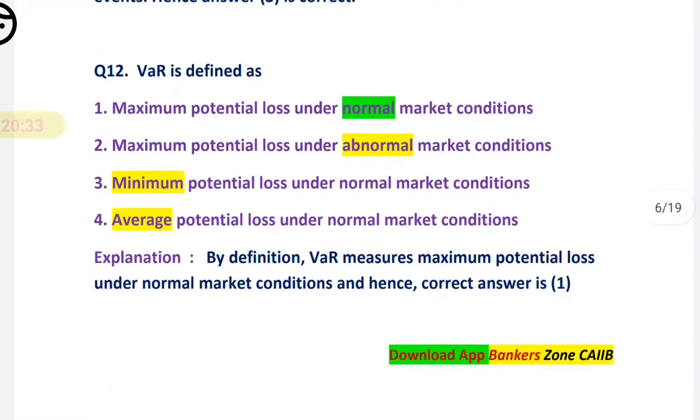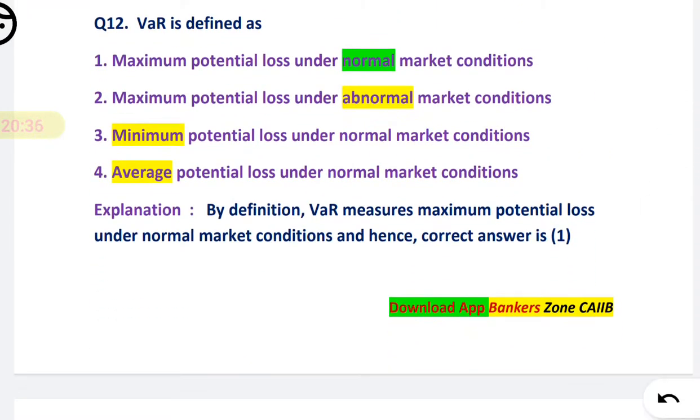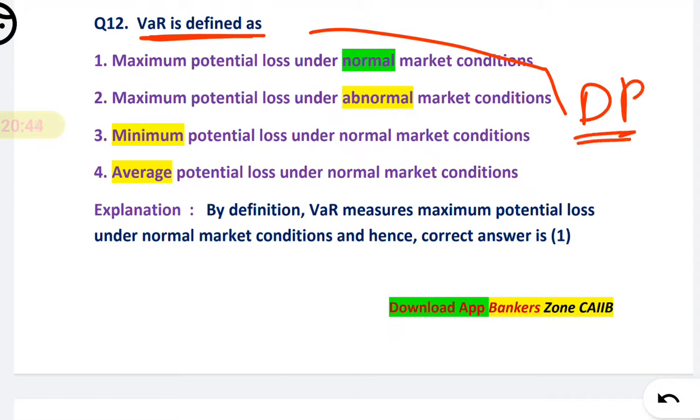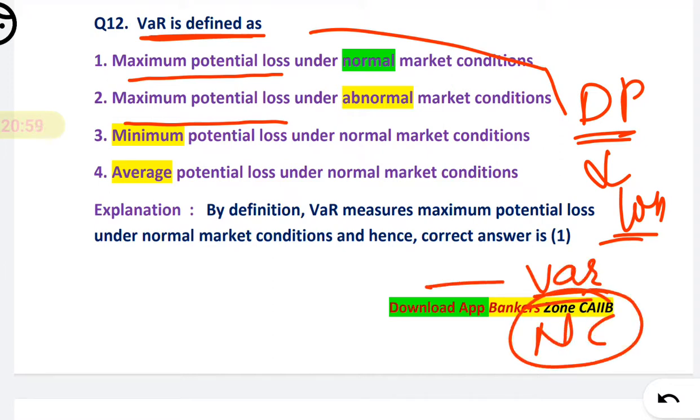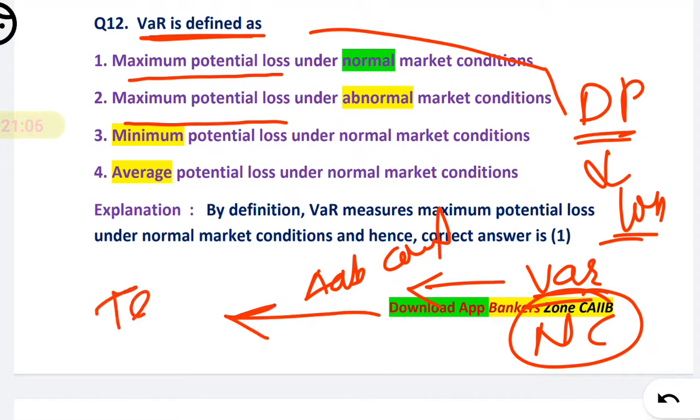Next, question number 12. VAR is defined as, first option. See, what is VAR? How is VAR measured? VAR is a measure of downside potential. That means you have to measure the maximum loss. Okay, so there should be a maximum loss. And VAR is measured under normal conditions. It does not consider abnormal conditions; it is not applicable in case of abnormal conditions. That's why we do the testing. There is back testing and stress testing.